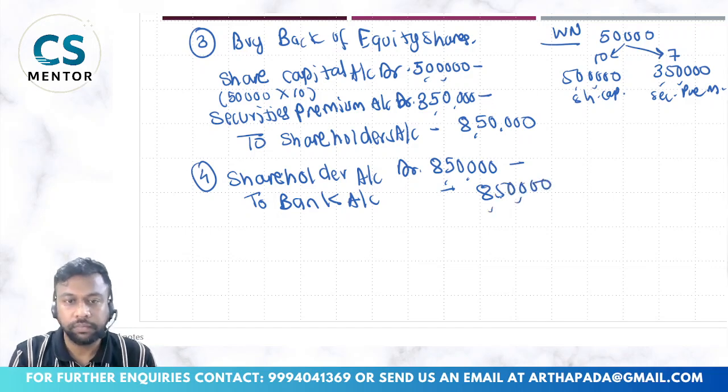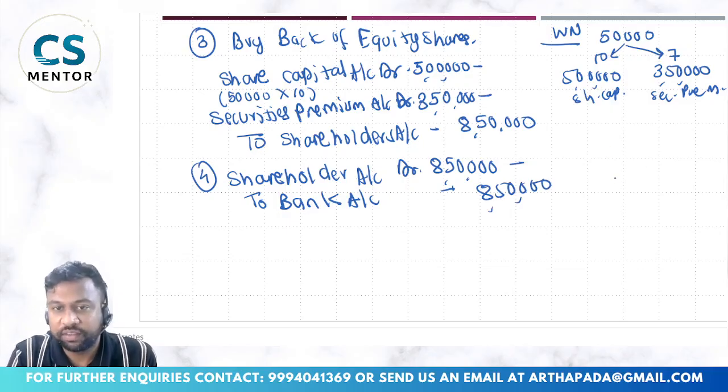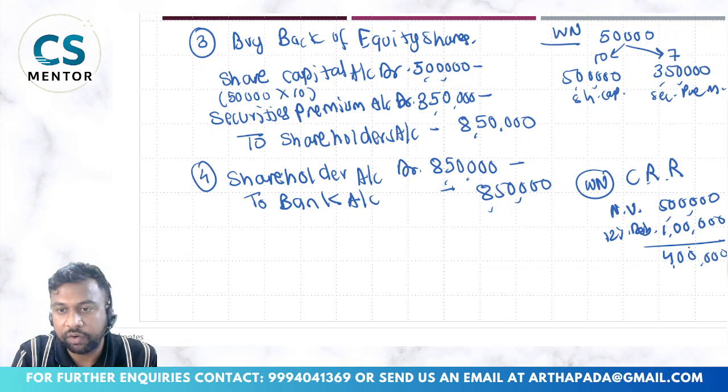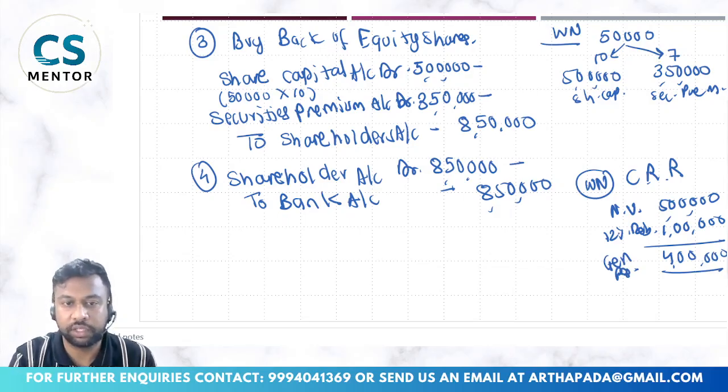All over? No. What is remaining is our capital redemption reserve. What we have calculated: nominal value 5 lakh, out of which the 12% debenture contribution is 1 lakh. So the remaining is 4 lakh, which is out of your general reserve. So we will transfer this amount from general reserve to capital redemption reserve account.